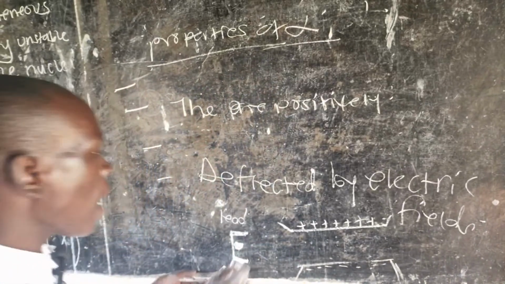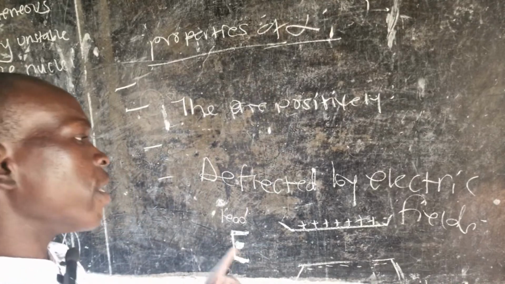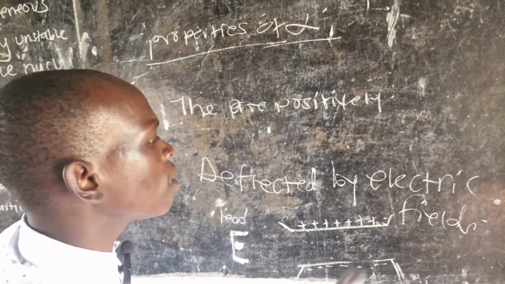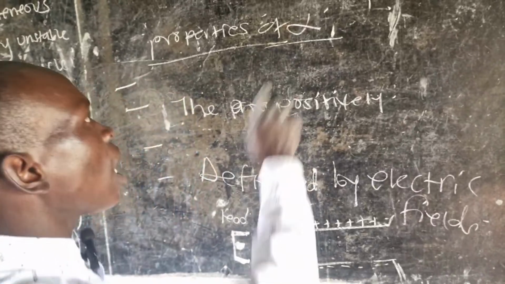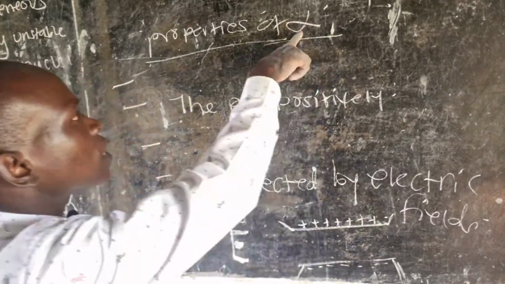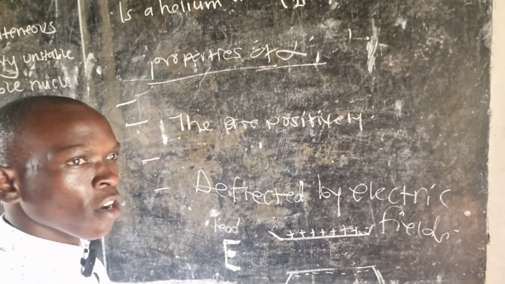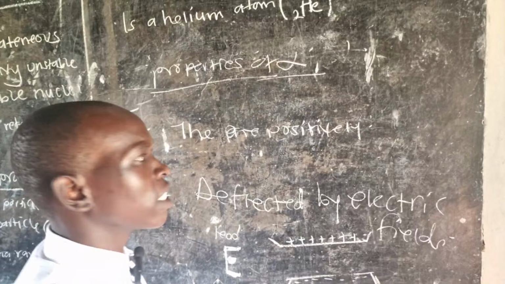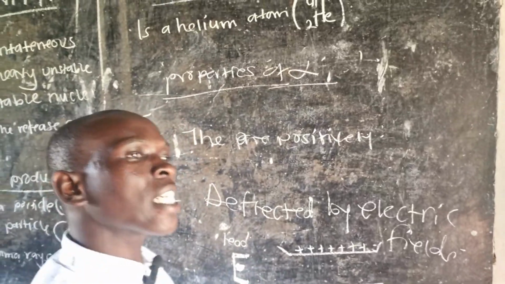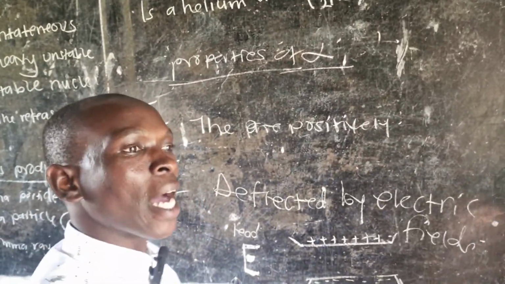So if we have this radioactive source here and it emits some particles, among which alpha is one, and alpha is positively charged. From the simple physics of electrostatics in senior 2, you looked at how like charges repel and unlike charges attract.